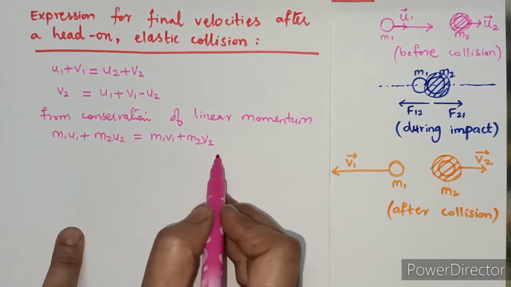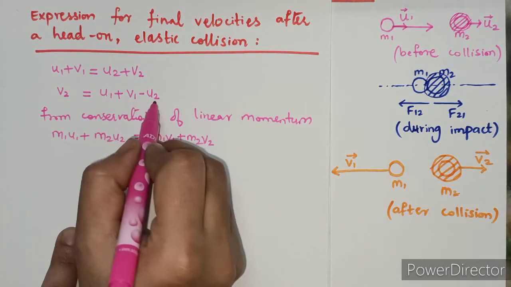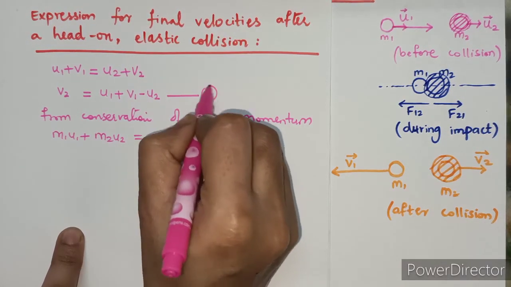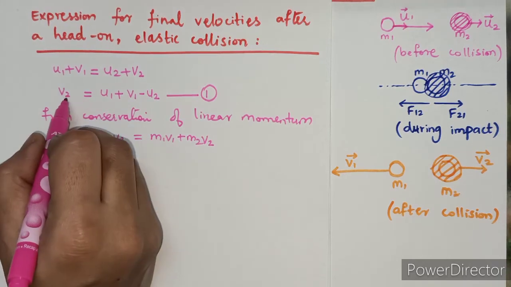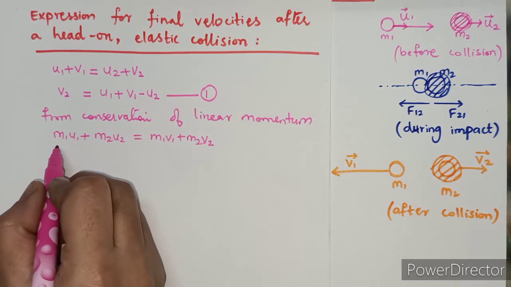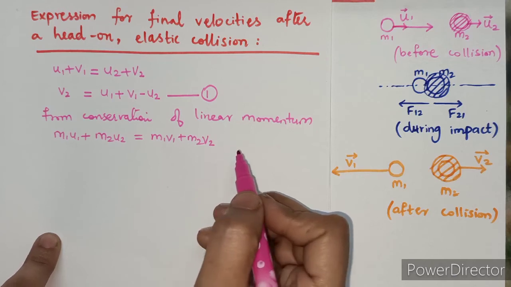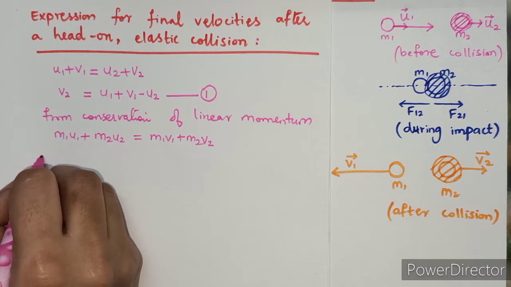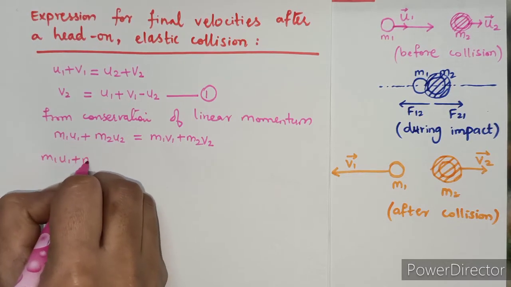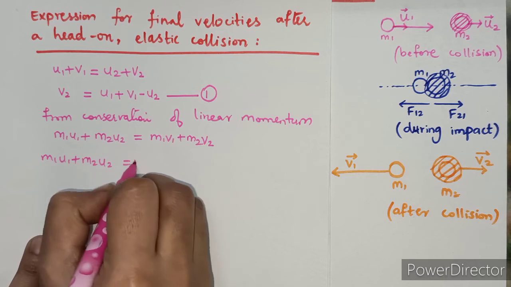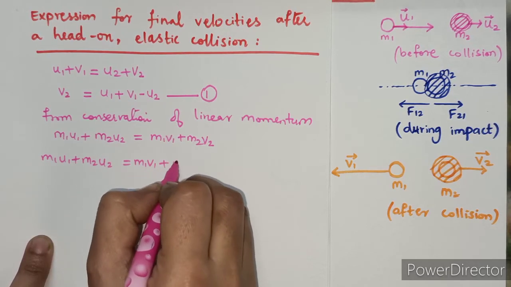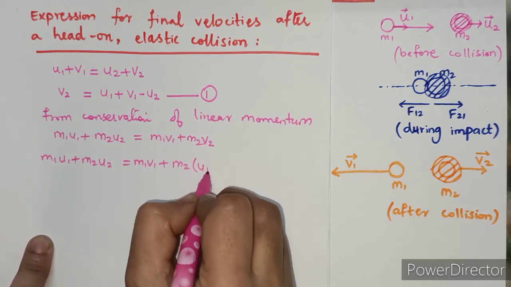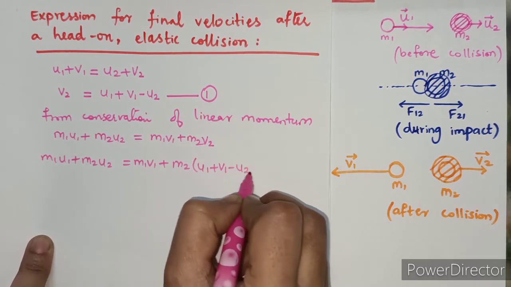Now in this equation, we can substitute the value of v2. Call the equation for v2 equation 1. So substitute equation 1 in the equation that we obtained by the conservation of linear momentum. So we can write m1 u1 plus m2 u2 is equal to m1 v1 plus m2, and instead of v2 we write u1 plus v1 minus u2.